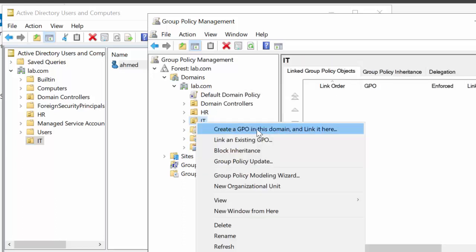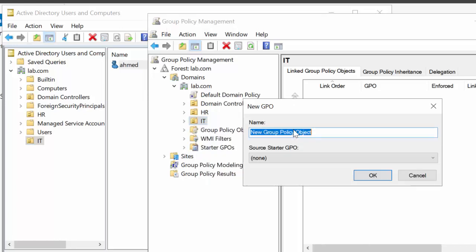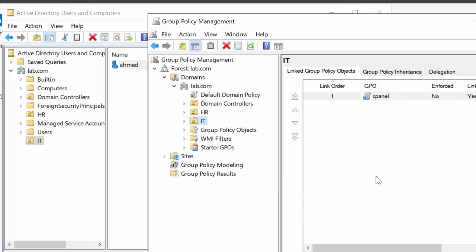Just create a GPO, that means group policy object, in the domain and link it here. Now I will name it, for example, cPanel. You can name it anything here, but it is to prevent users from using the control panel, so I can name it cPanel. And okay. Now I have a group policy, not for the HR, just for the IT.